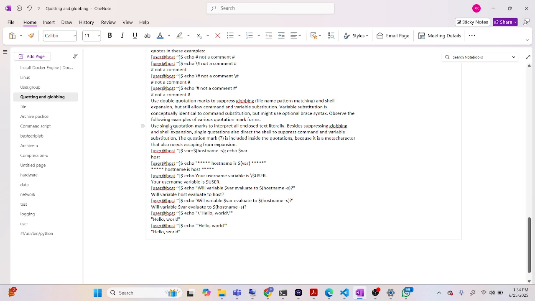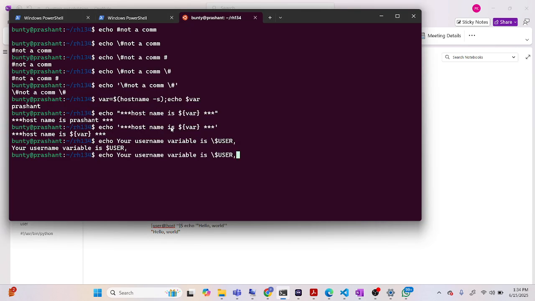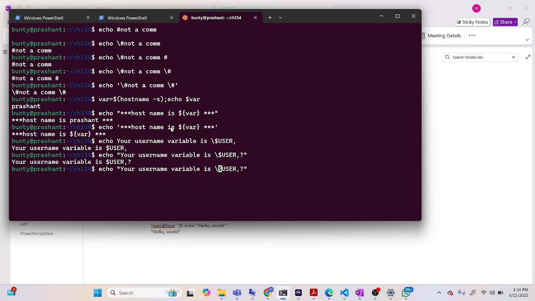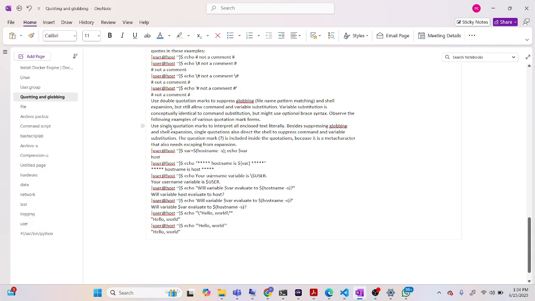So it is printed as it is. Now let's take it inside double quotes. Still, because we have used backslash here, now we will remove that and then try that. So it is coming. Now coming to another one.